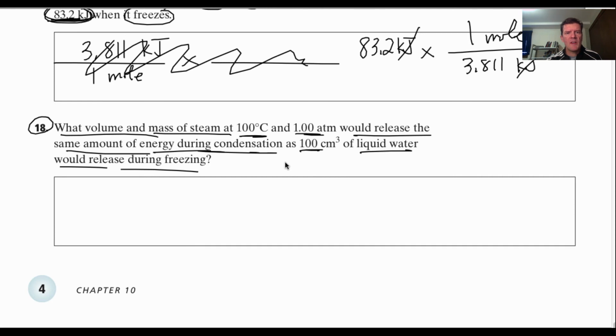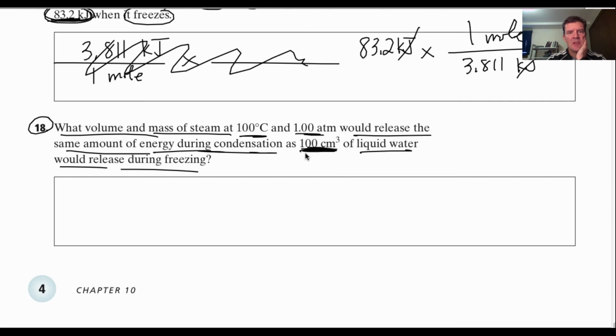Okay, we're going to have to go back and use probably our molar enthalpies. This is not an easy problem, but what we need to do here is we are given a volume of water, and we need to find out what that is in grams and then moles.